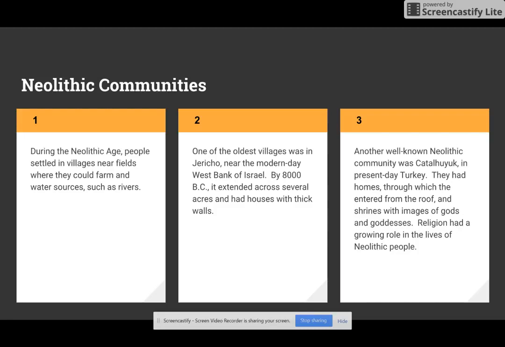During the Neolithic Age, people settled in villages near fields where they could farm and water sources such as rivers. One of the oldest villages was Jericho, near the modern-day West Bank. By 8000 BC, it extended across several acres and had houses with thick walls. Another well-known Neolithic community was Catalhoyuk in present-day Turkey. They had homes which they entered from the roof, and shrines with images of gods and goddesses. Religion had a growing role in the lives of Neolithic people and communities.